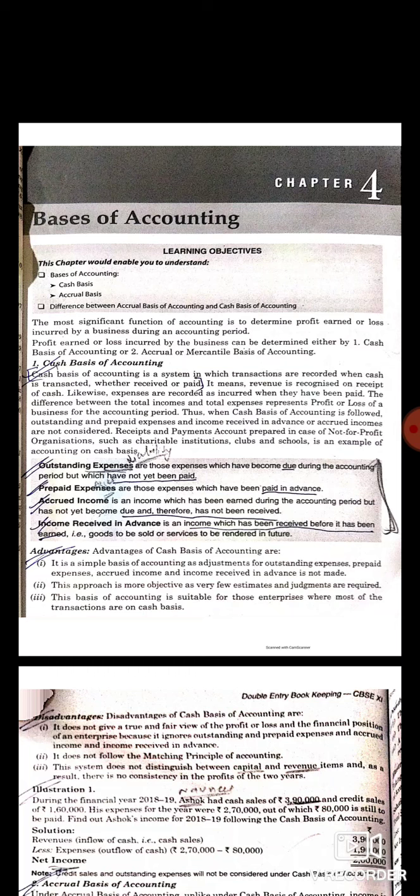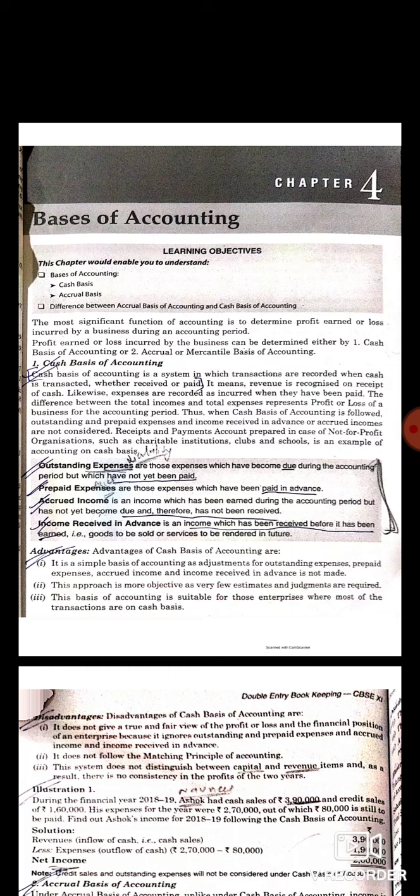It does not follow the GAAP provisions, means generally accepted accounting principles. It is not a good management tool, as there is a time gap between the actual happening of a transaction and its actual receipt or payment.